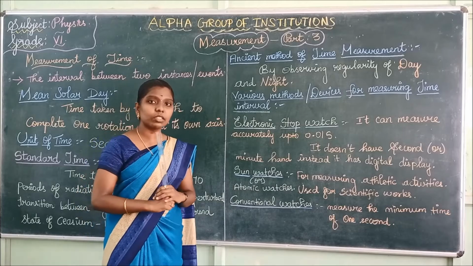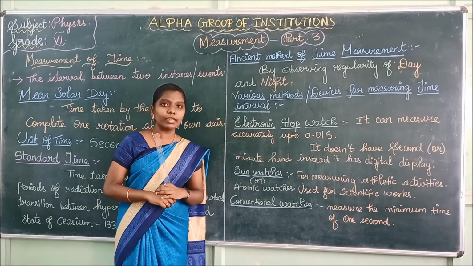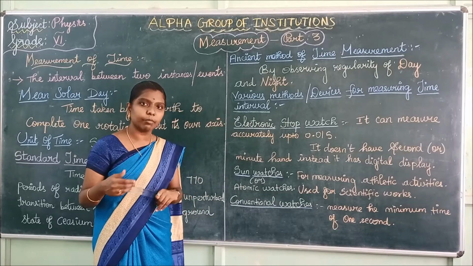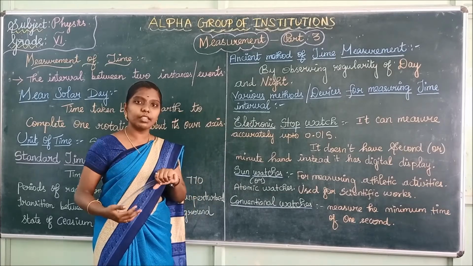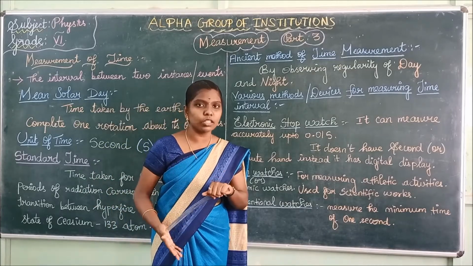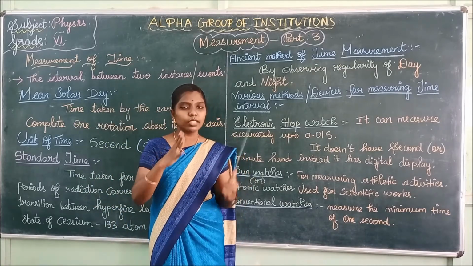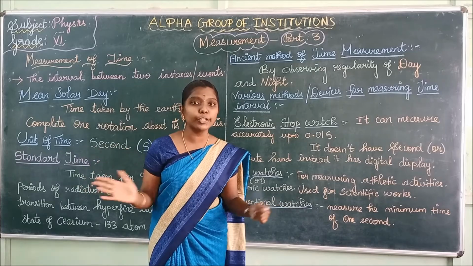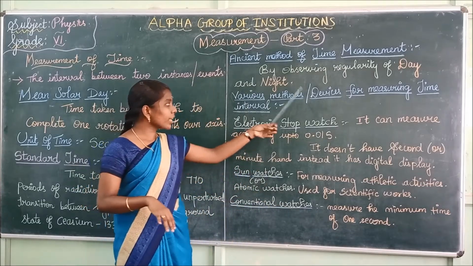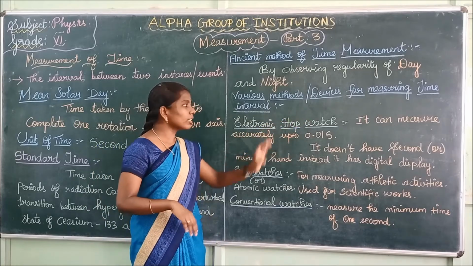In ancient days, they measured time with the change in the regularity of day and night. On seeing the clouds or the sky, they would tell the time, because in ancient days there was no technology, and they hadn't used any watches, clocks, etc. Next, various methods or devices for measuring time interval.